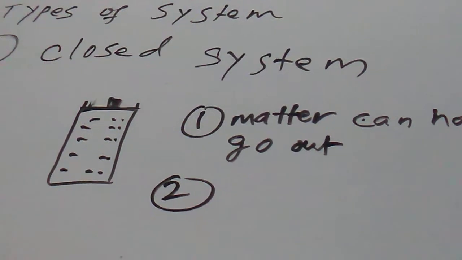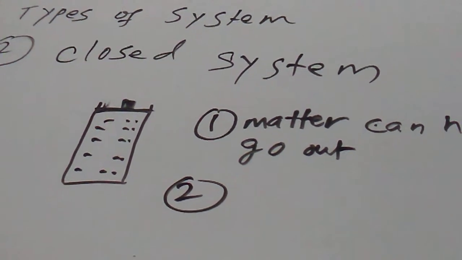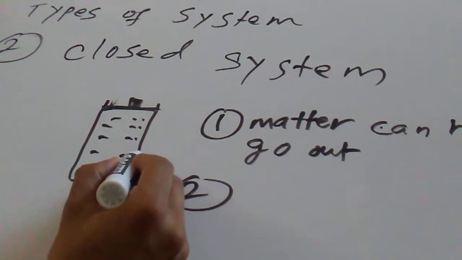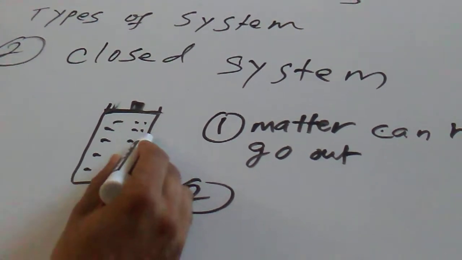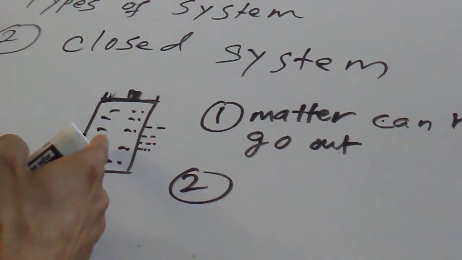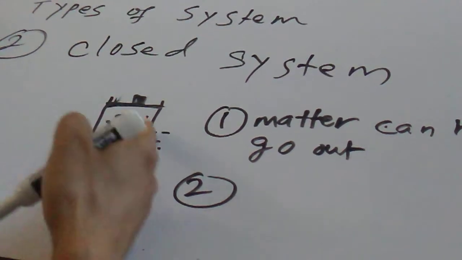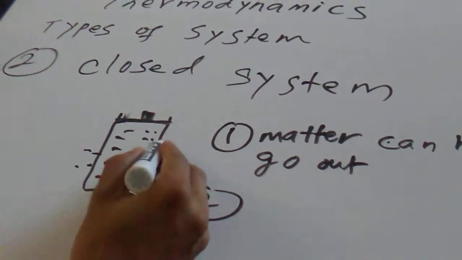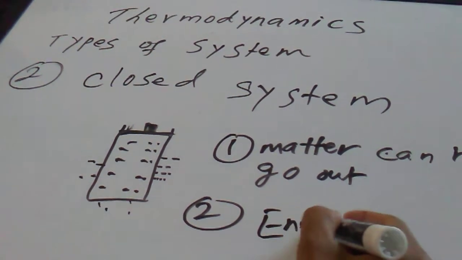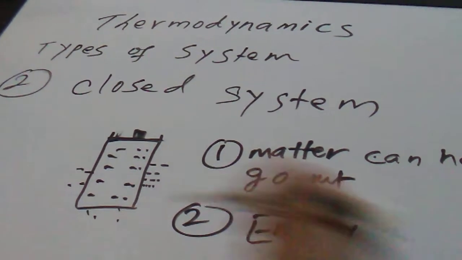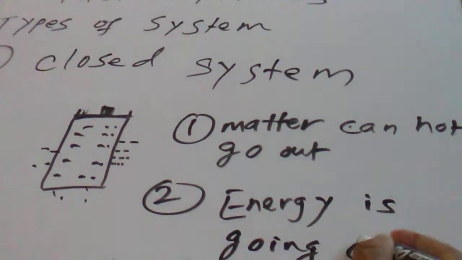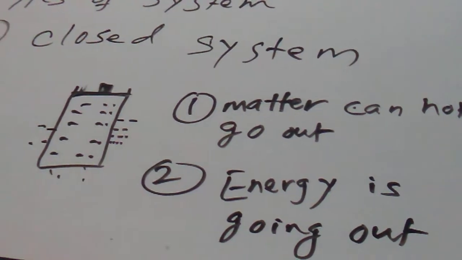But in this case, since this is not an insulated container, not an insulated cup, if it is hot water, the energy slowly goes out through the wall to the outside and the water becomes cold inside, right? This hot water is continuously losing heat through the wall and it becomes cold. So heat energy is going out. What kind of system is the closed system?